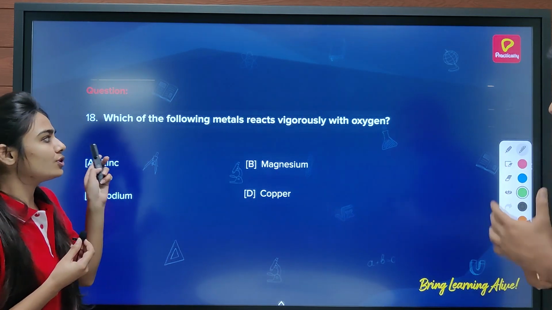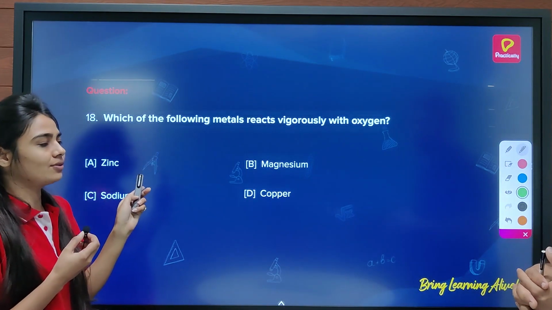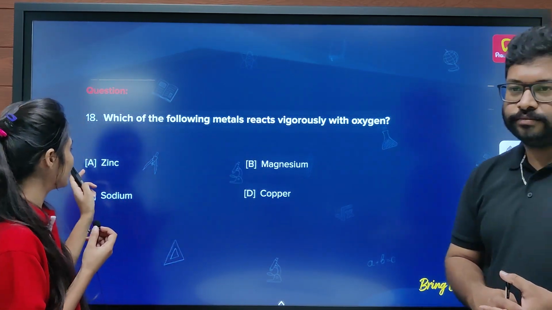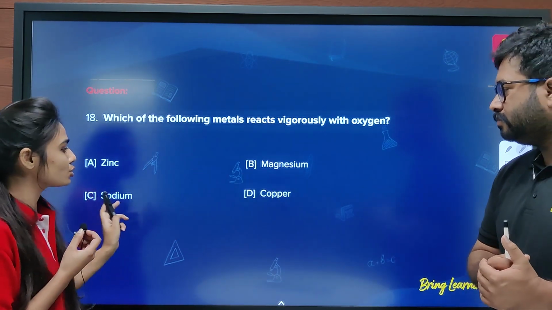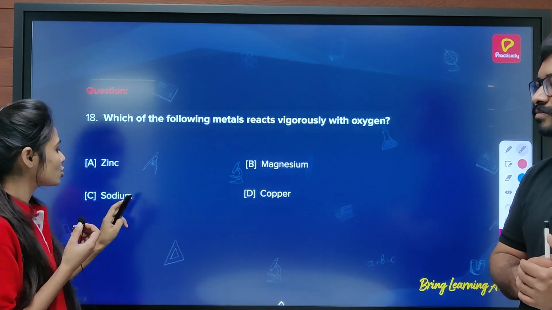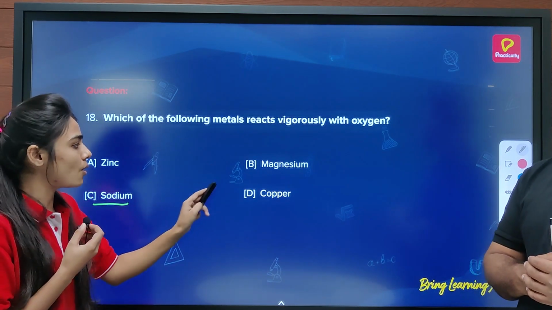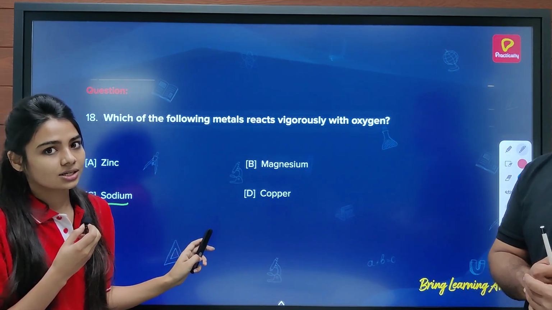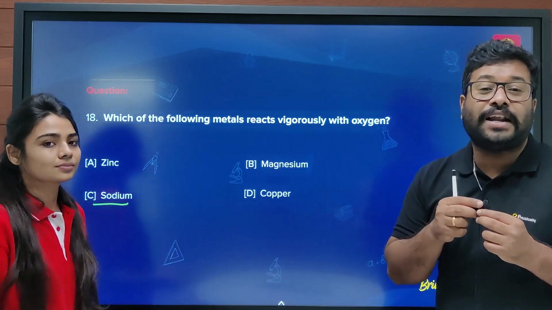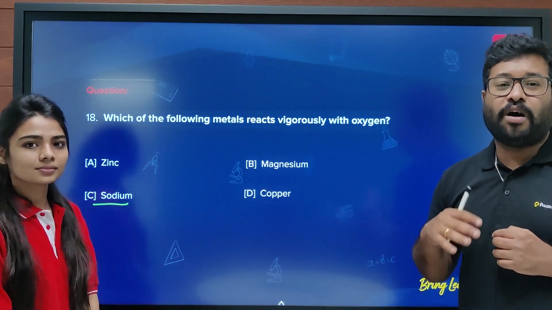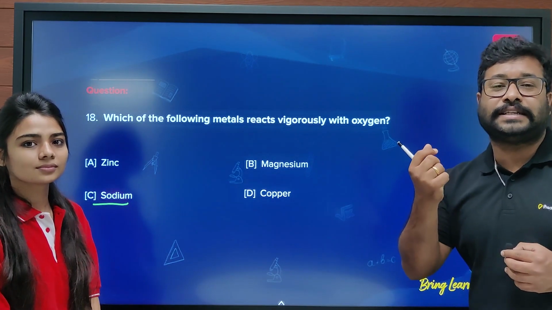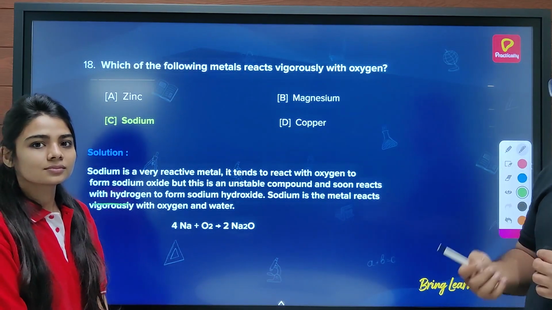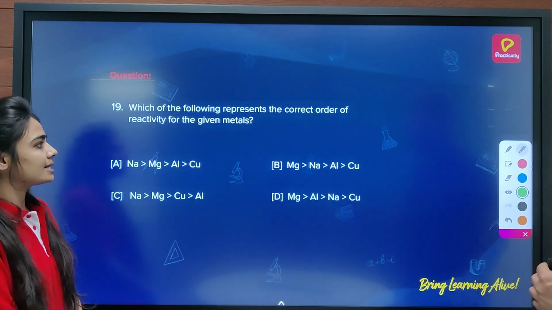So the next question says, which of the following metals react vigorously with oxygen? Look at the question language, that metals react vigorously with oxygen. So what do you think? Zinc, magnesium, sodium and copper. I think sodium is most reactive among all these metals. Sodium reacts with oxygen very fast because sodium is an alkali metal. All the alkali metals react extremely vigorously with oxygen, because alkali metals have a tendency to form a cation. So moving towards the next question.